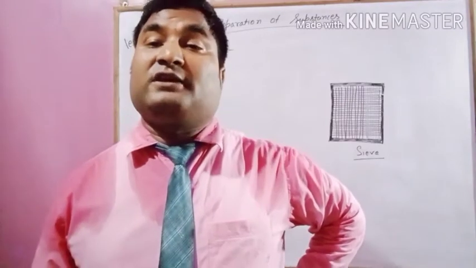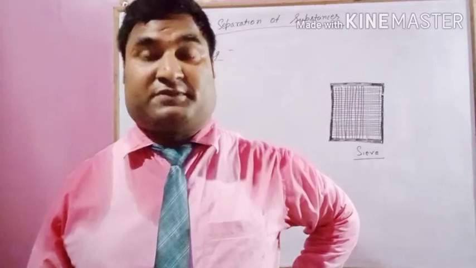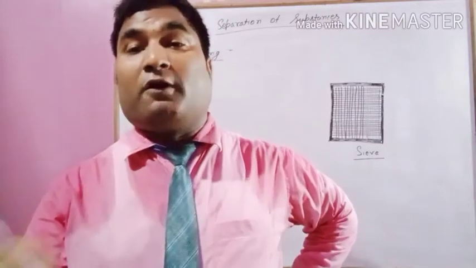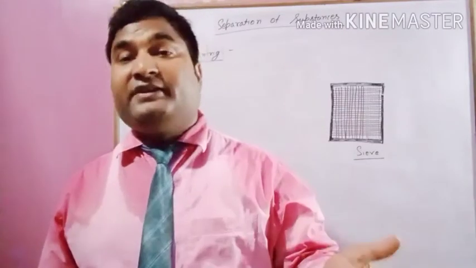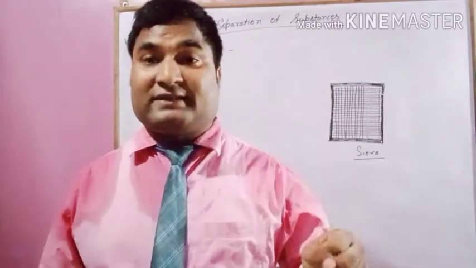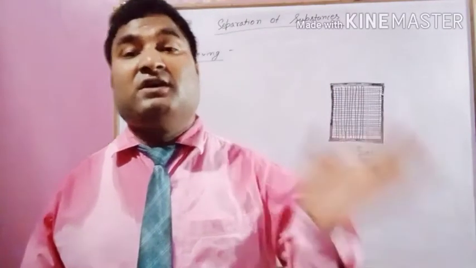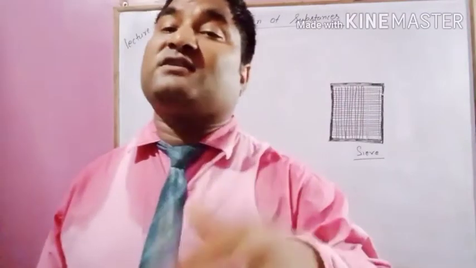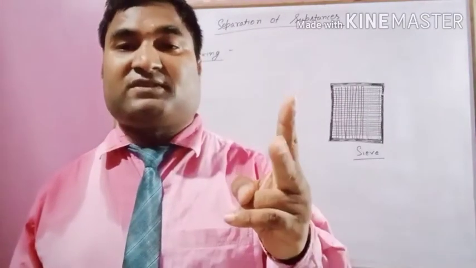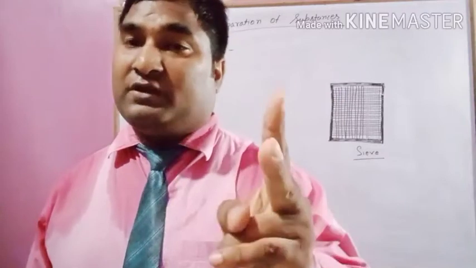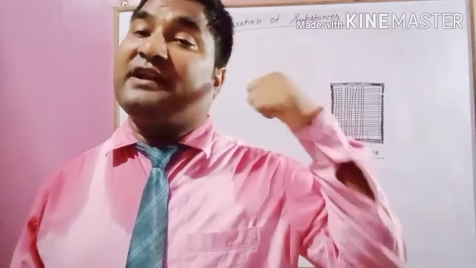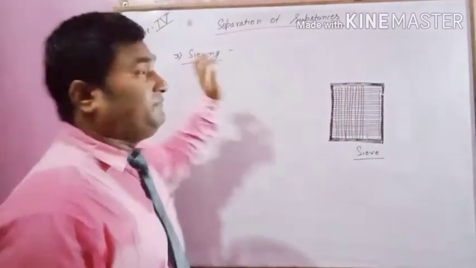This is the fourth lecture of the chapter Separation of Substances. In this chapter we have already discussed why we need separation, what is separation, what is a homogeneous and heterogeneous mixture, and what are the different types of mixture. We have also discussed different methods of separation. Two methods we have discussed: hand picking and winnowing. So directly I will enter into the next method, that is called sieving.